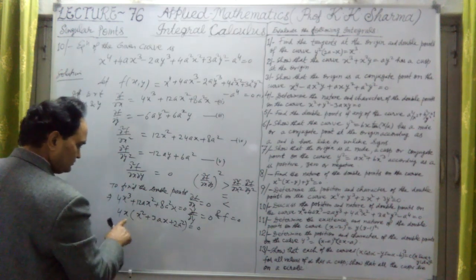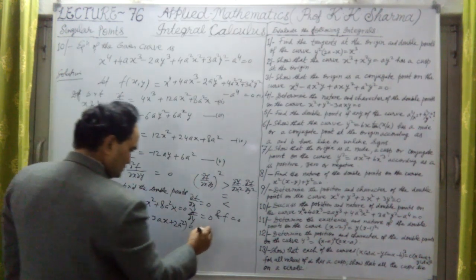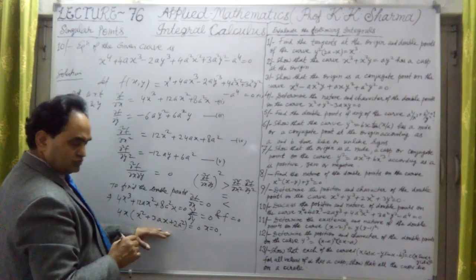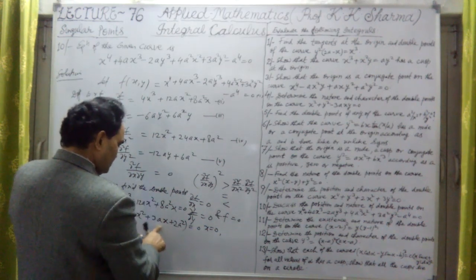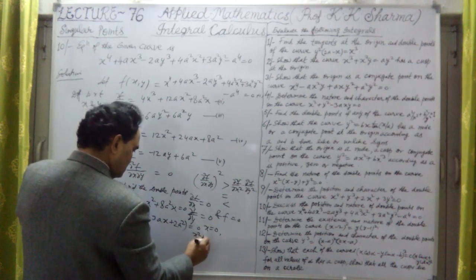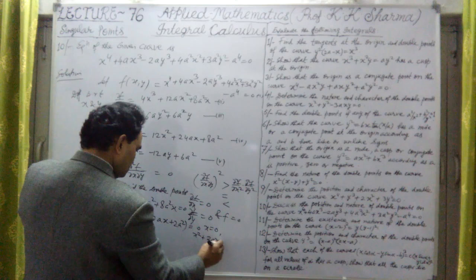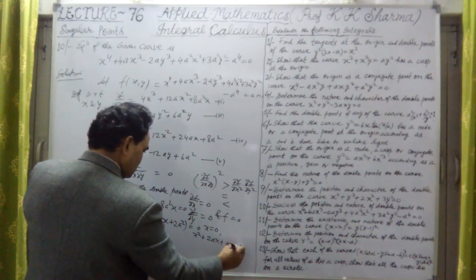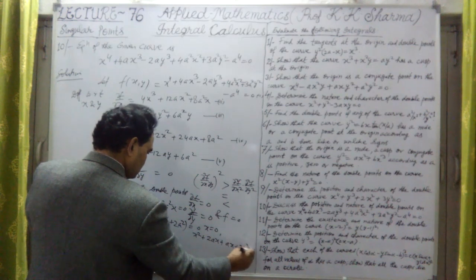So from this, x equal to 0, and from these two equations, what is the factorization of this function? This will be x squared plus 2ax plus ax plus 2a squared equal to 0.